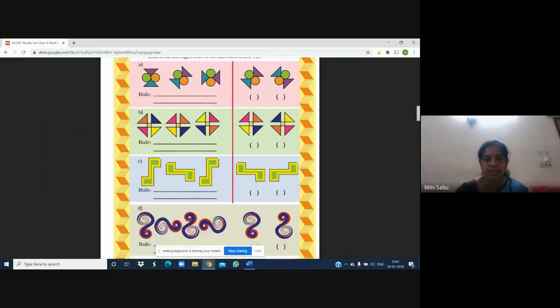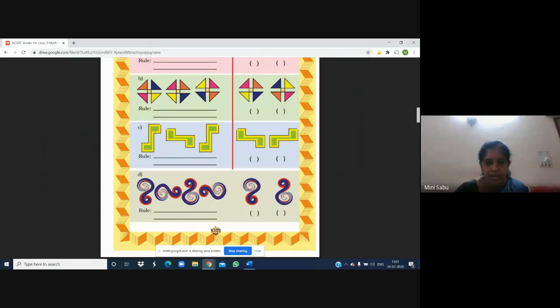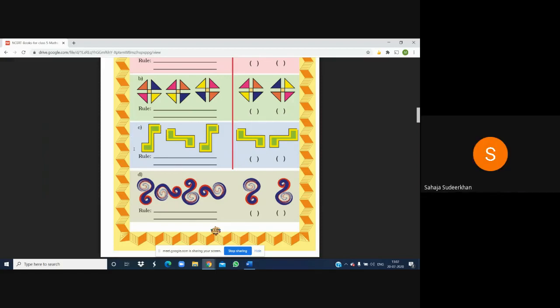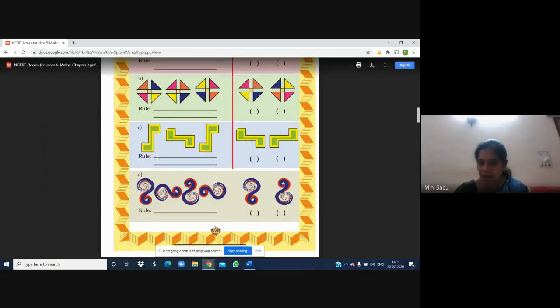Now you try this one yourself, but be very careful. In this shape, this end is open, but here the end is closed. Now you can see this open end. What happens to the open end? You see that. So is it going for the next one? You see, is it going to the left or is it going to the right? See, here the opening is here. Left, very good. It is going left. Okay? So you can select the answer yourself.